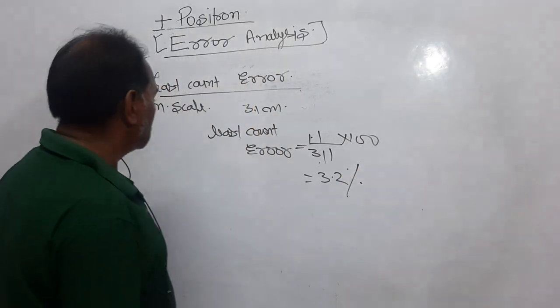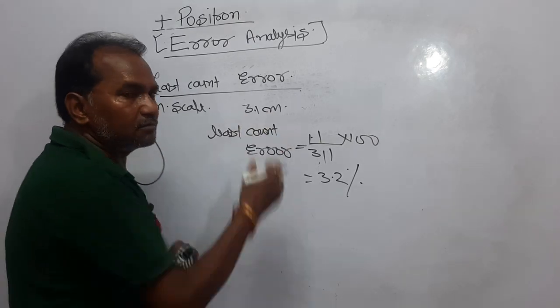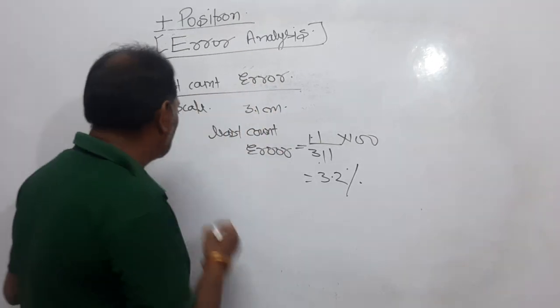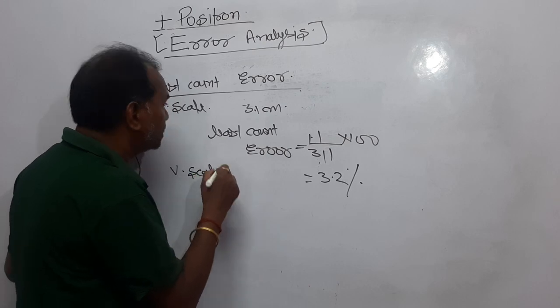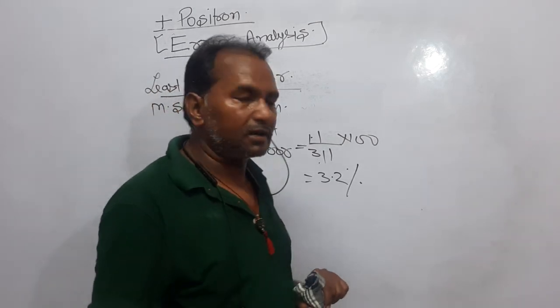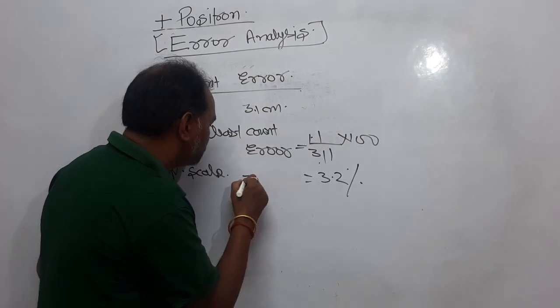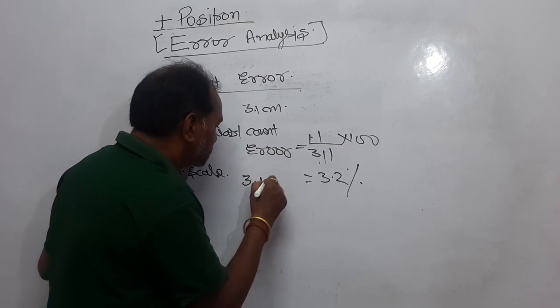Now dear student, let the same measurement be done by vernier scale. This time you will get the value up to 2 points of decimal. Let the value this time be 3.14.